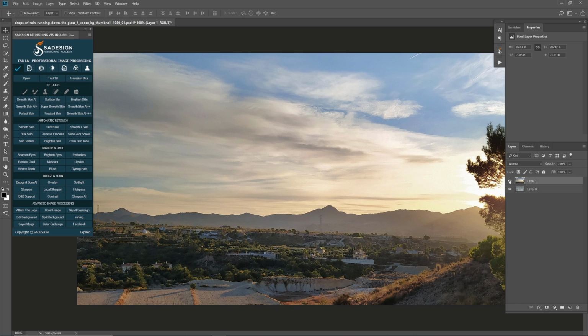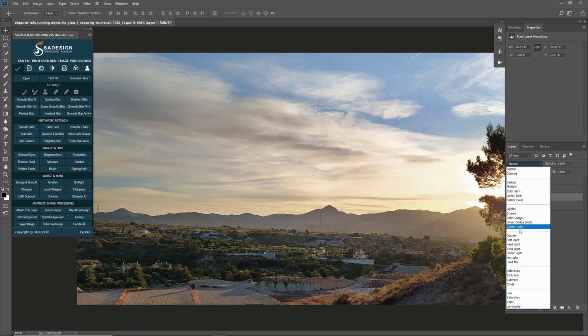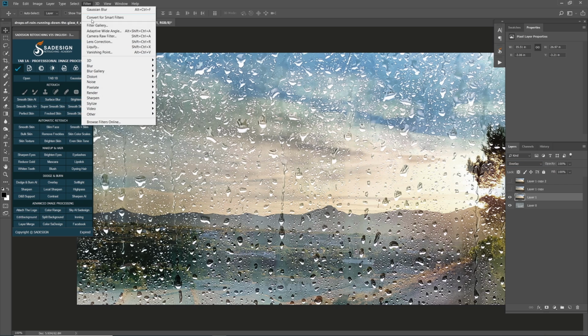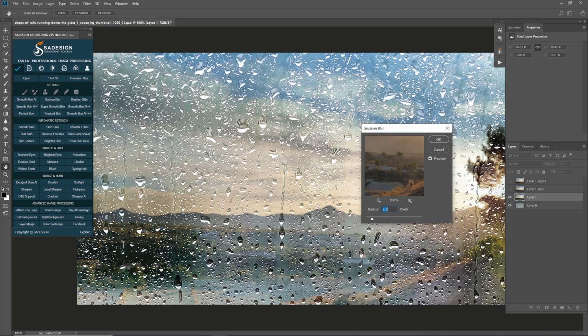First, duplicate layer 1 twice by pressing Ctrl or Command J 2 times. Turn off both layers. In layer 1, change blend mode to overlay so we can see the below mirror. We blur the landscape because the mirror will be in focus. Go to Filter, Blur, Gaussian Blur, 10 pixels.